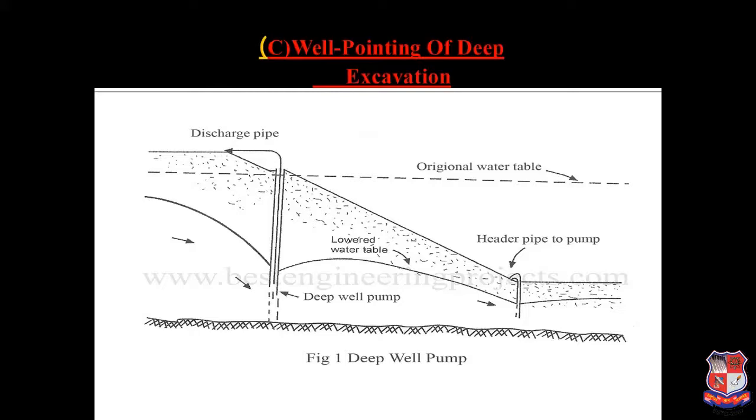Bored wells have to be constructed by boring, where the depth is very high, just like a well. They may be drilled at wide spacing, between 10 and 60 meters, to form a ring around the outside of the excavation. We require pumps also, and here an electrical submersible pump is installed in each well. The third requirement is the depth of drawdown. Drawdown means we have to go downward, but not more than 8 meters for the dewatering purpose.